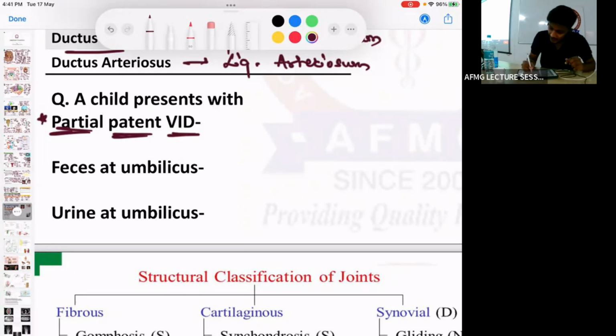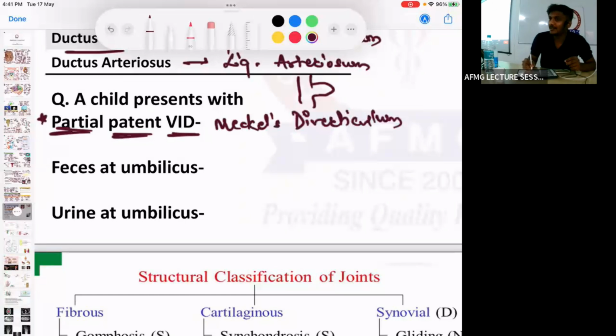But if some part of it is left behind, तो क्या होगा? क्या होगा large intestine में? Small intestine, large intestine में? Diverticulum. So partial patent vitellointestinal duct causes... कितने लोग गायब थे सर्जरी वाले सेशन में? तो partial patent vitellointestinal duct leads to Meckel's diverticulum.